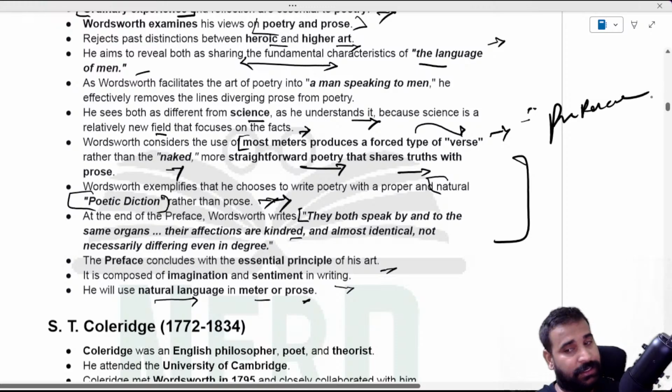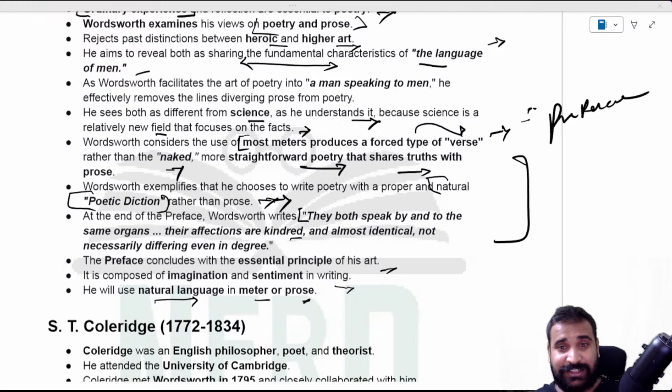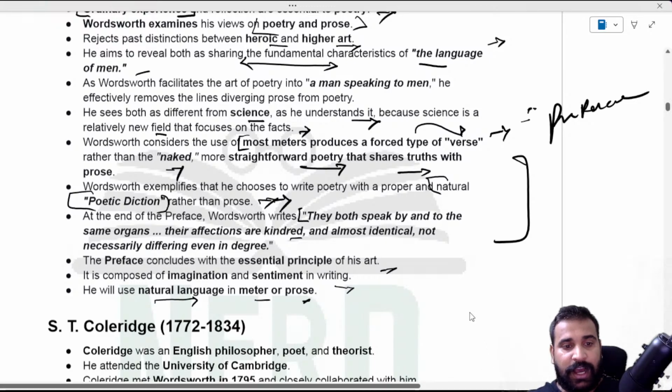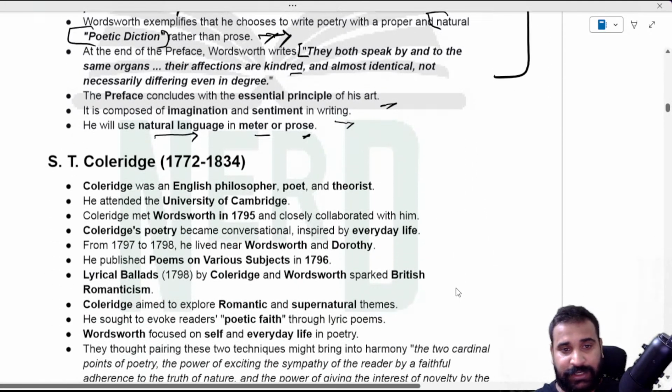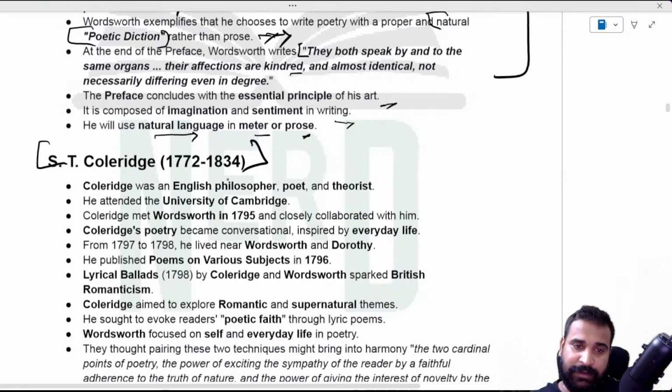I hope it's clear to you, and if it is clear, you can just write in the chat box that it's clear. Anyway, now it's time for us to talk about Biographia Literaria, and it is by S. T. Coleridge. Remember, the friend of Wordsworth, and he also collaborated in the preface to the Lyrical Ballads, and he attended the University of Cambridge.